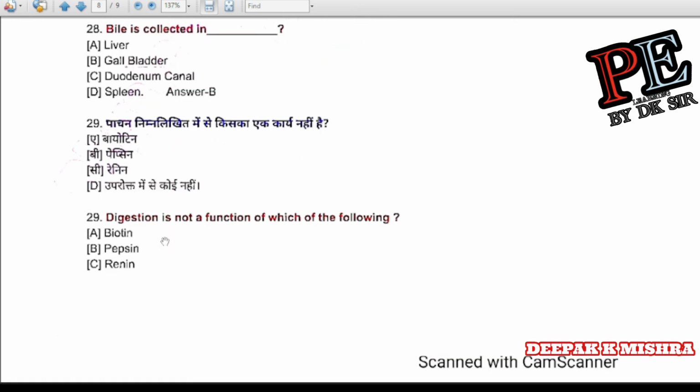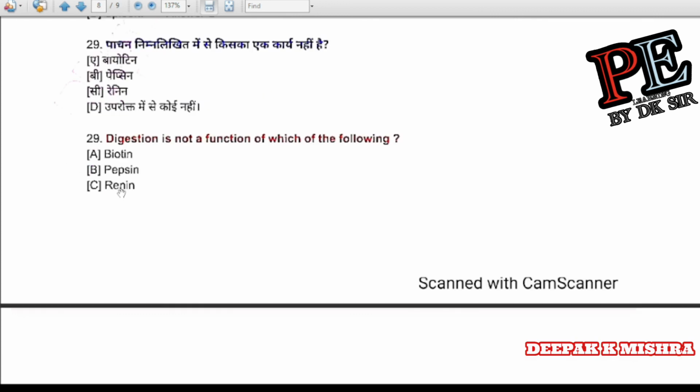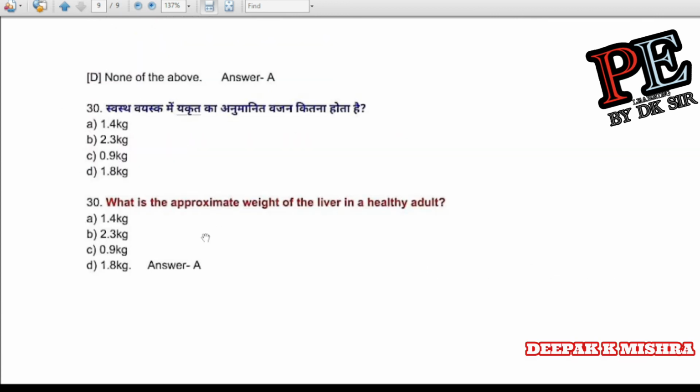Question number 29. Digestion is not a function of which of the following? Bioptin, pepsin, renin, none of the above. Correct answer is A, bioptin. Question number 30. What is the approximate weight of the liver in a healthy adult? 1.4 kg, 2.3 kg, 0.9 kg, 1.8 kg. Correct answer is A, 1.4 kg.